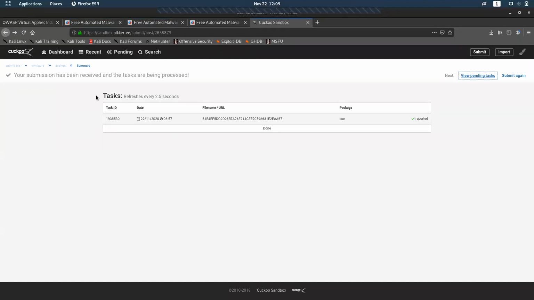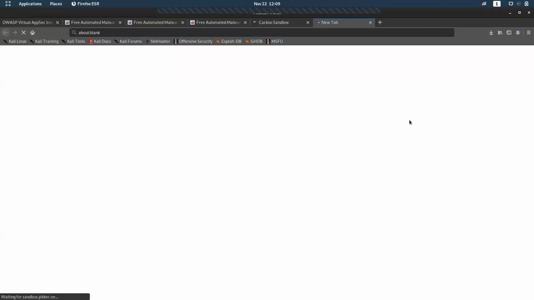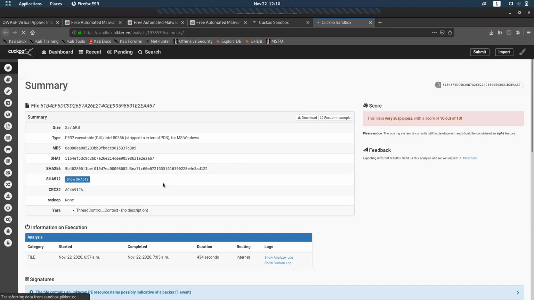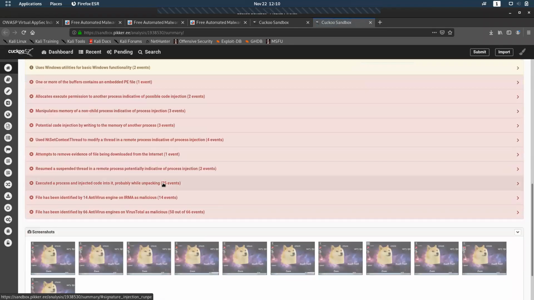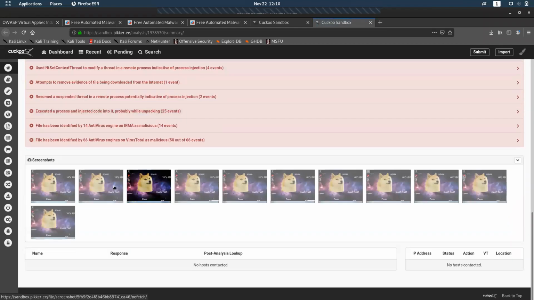This is the same one in sandbox.hybrid-analysis.com. It is the same file. It takes a little bit of time, so I have already done it, and that file looks pretty much the same to us.